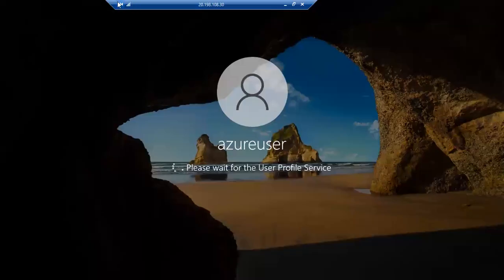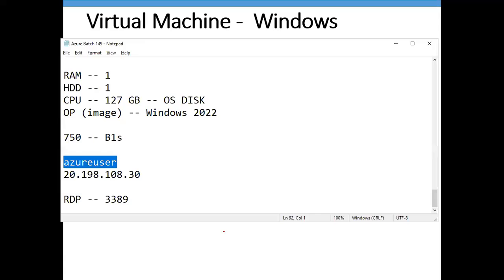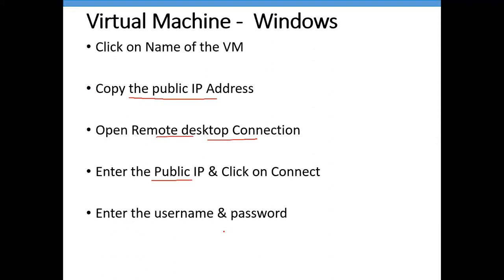Then we are able to connect to our Windows virtual machine. So this is how we can create our virtual machine and we can connect to our virtual machine also.